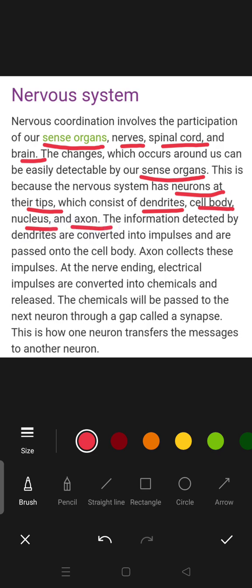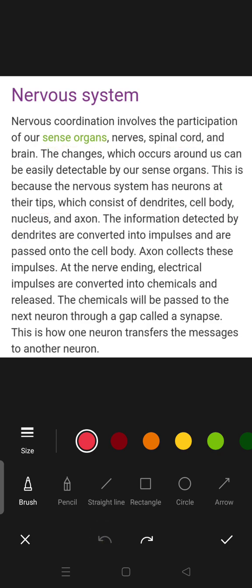These I am going to tell you and show you in the diagram. The information detected by dendrites is converted into impulses and passed on to the cell body. Axon collects these impulses. At the nerve ending, electrical impulses are converted into chemicals and released. The chemicals will be passed to the next neuron through a gap called a synapse. Again, we have two kinds of synapses: one is electrical synapses and another one is hormonal synapses. This is how one neuron transfers messages to another neuron.